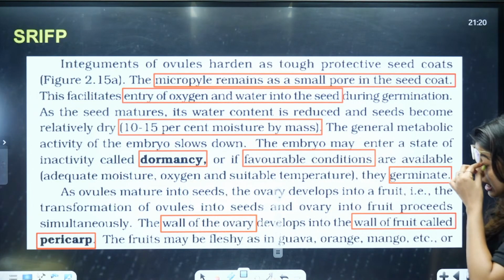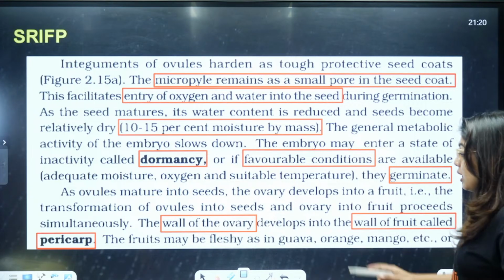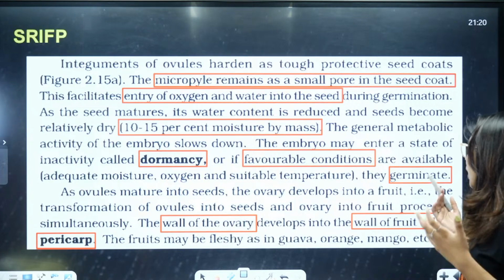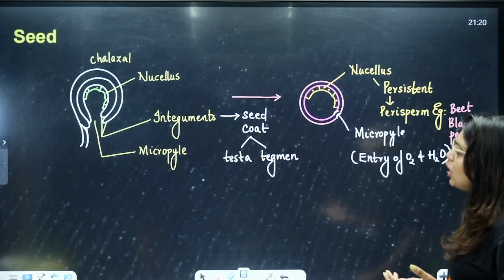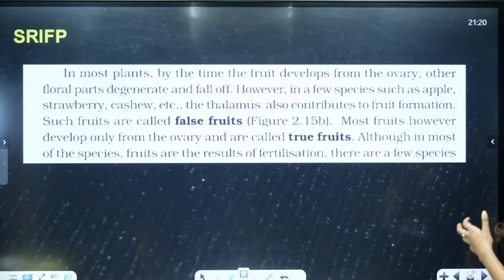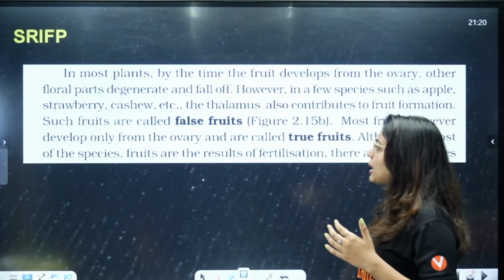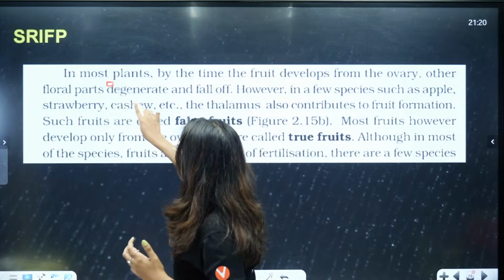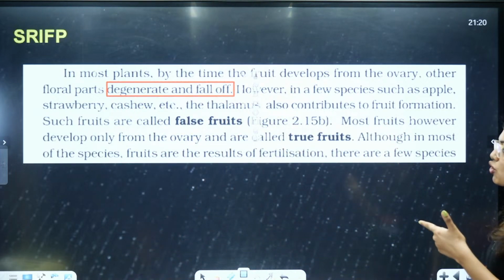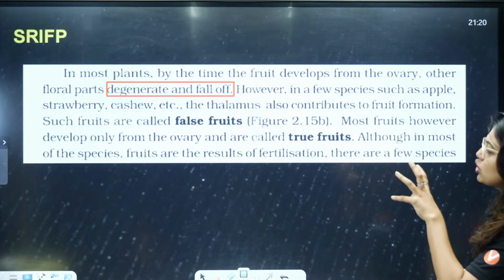The fruits may be fleshy, as in guava, orange, mango, etc. In most plants, by the time the fruit develops from the ovary, other floral parts degenerate and fall off. However, in a few species such as apple, strawberry, cashew, the thalamus also contributes.